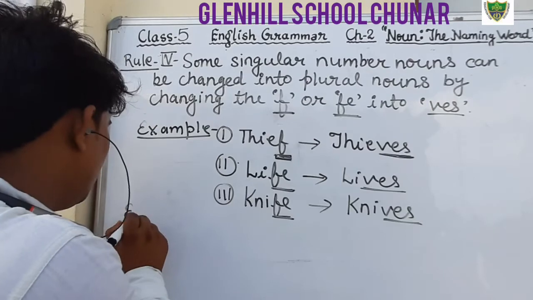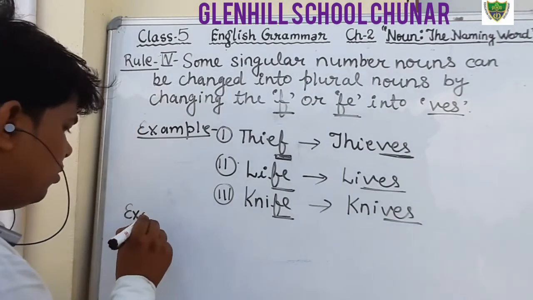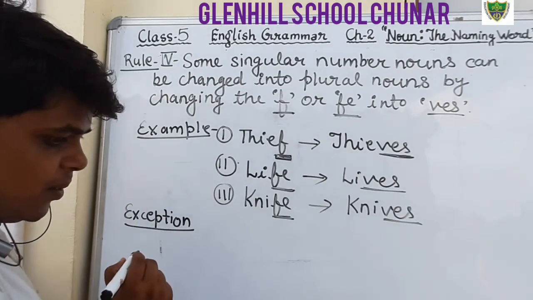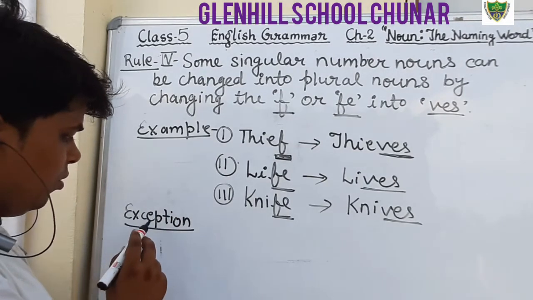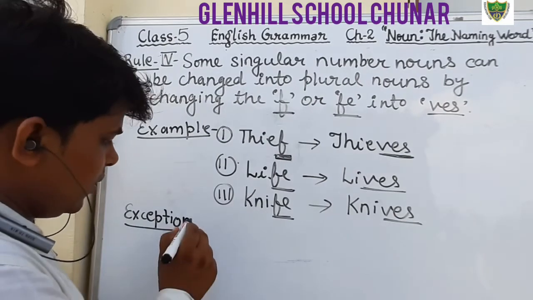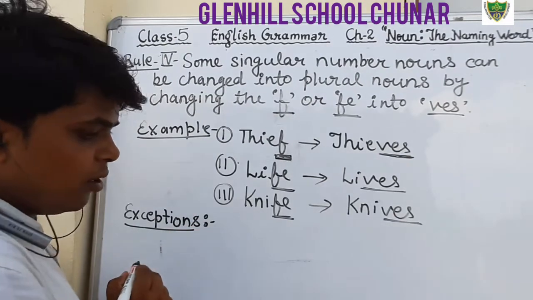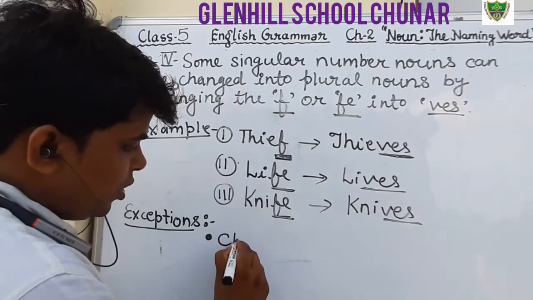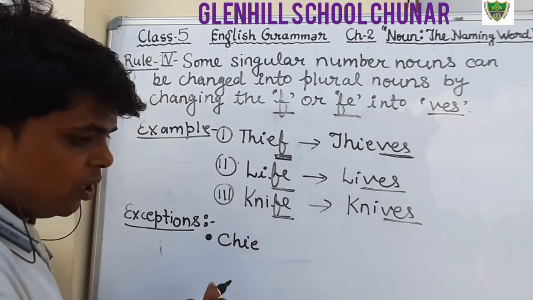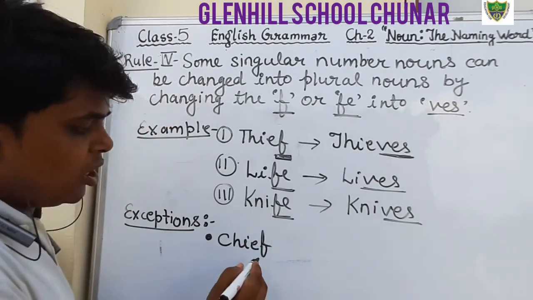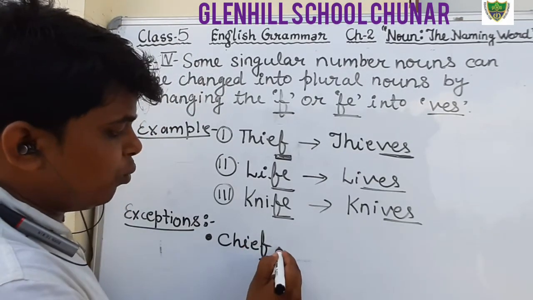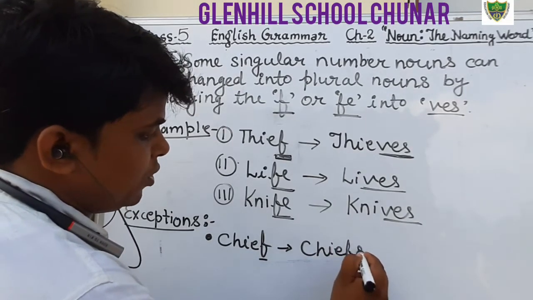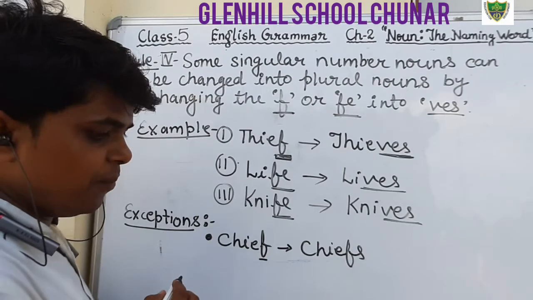That is the exception. You also write exception. Exception: chief, C-H-I-E-F. It also ends with F, but for making the plural, we will add only S. Chiefs. Okay.